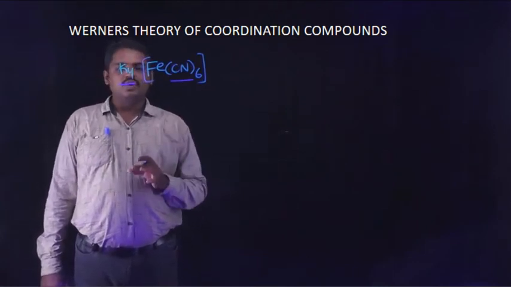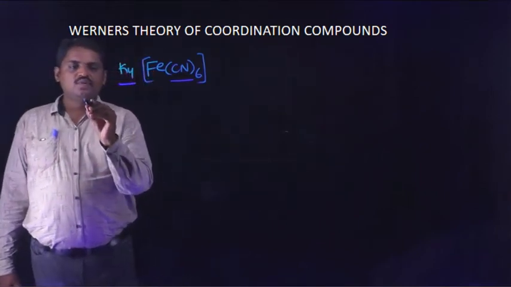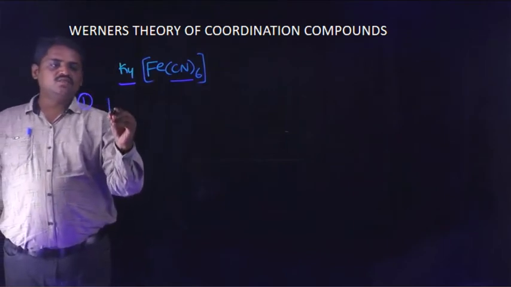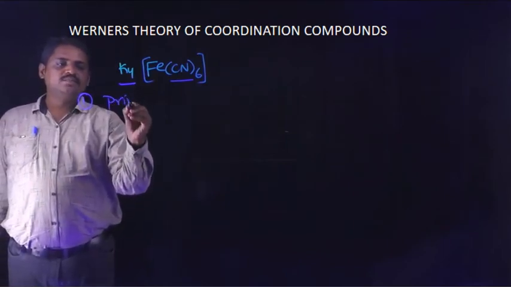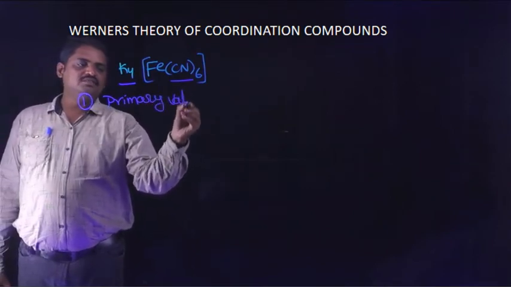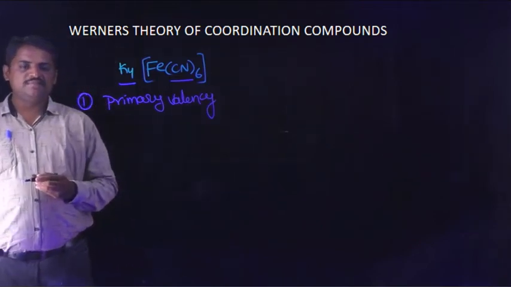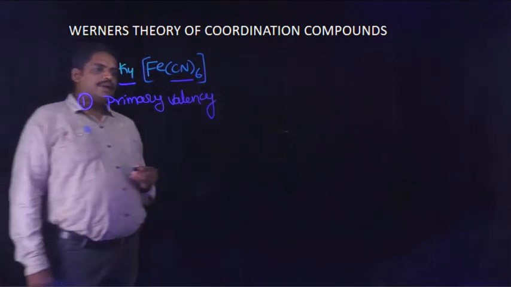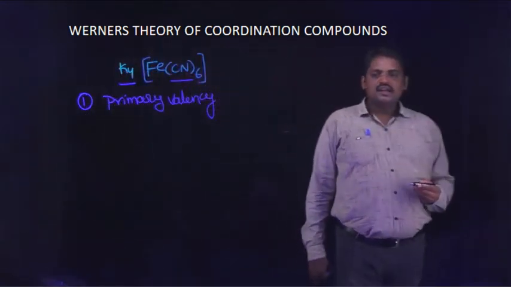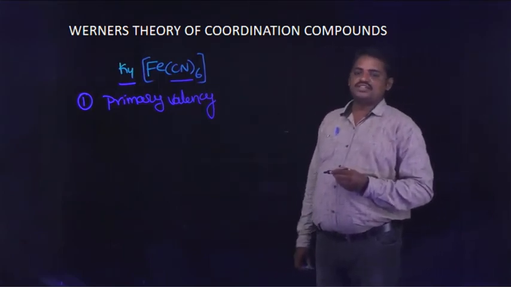This compound contains 2 types of valency. One of the valencies is the primary valency. The primary valency expresses only the oppositely charged ions for the given coordination compound.